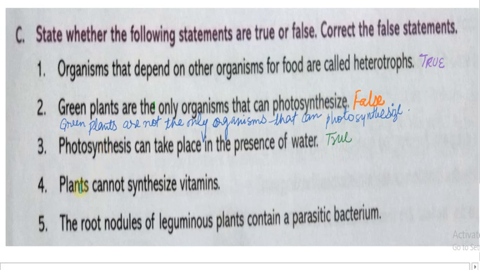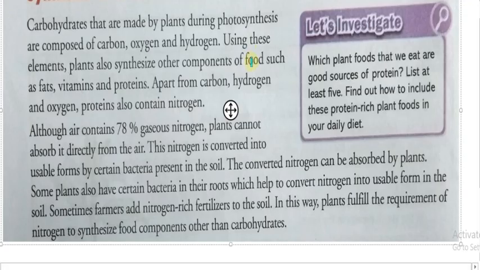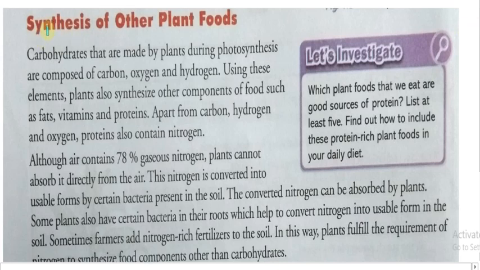The fourth statement is: plants cannot synthesize vitamins. Is this statement false? Now come to the main point. Here you can see the synthesis of other plant foods, meaning what plants can produce other than glucose.